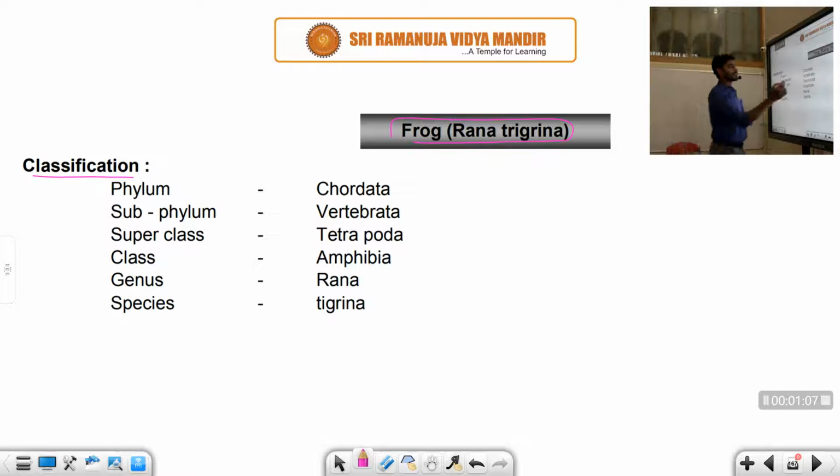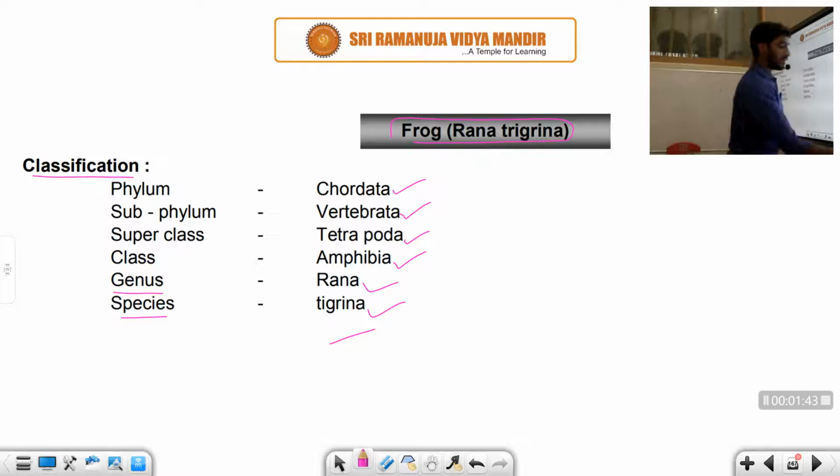The phylum is Chordata, the subphylum is Vertebrata, and the superclass is Tetrapoda, because of the hind limbs and forelimbs present here. The class is Amphibia, the genus is Rana, and the species is Tigrina. So students, this is very important for the taxonomic classification of the frog: phylum, subphylum, superclass, class, genus, and species. Please remember this. I hope you understand this information, right?